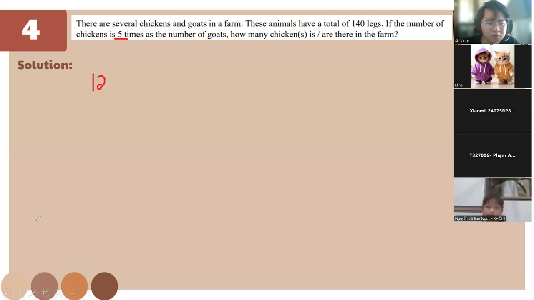Okay, wait a second. So we'll have 120 divided by 2 times 5 plus 4, then times 5 here.